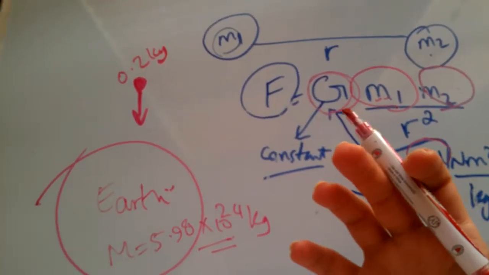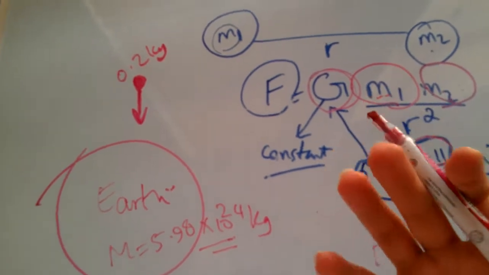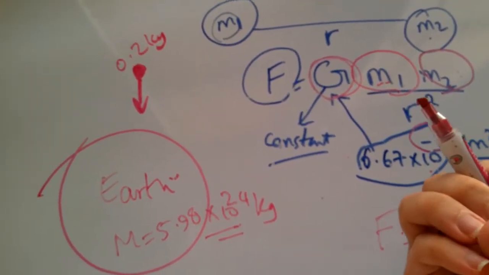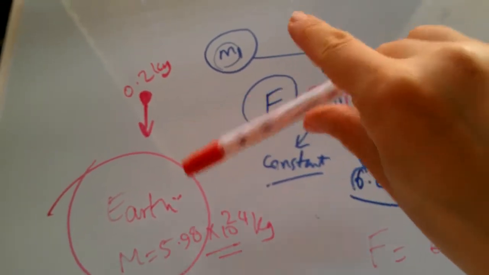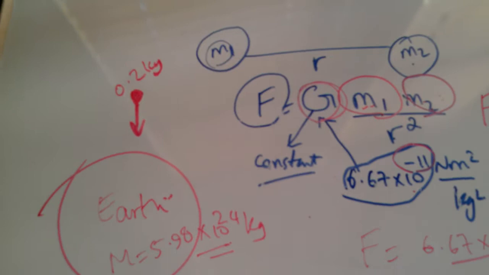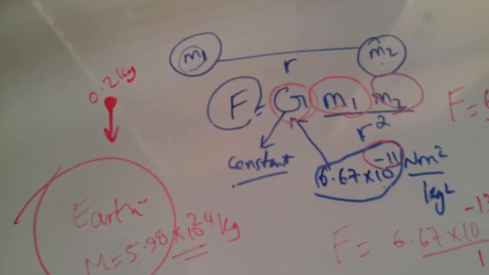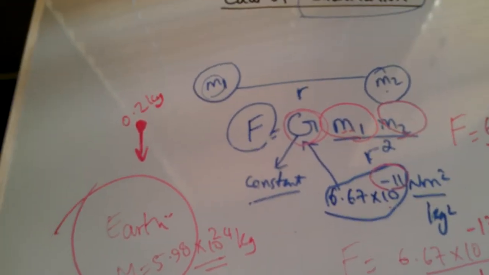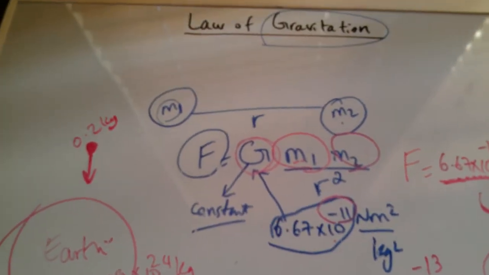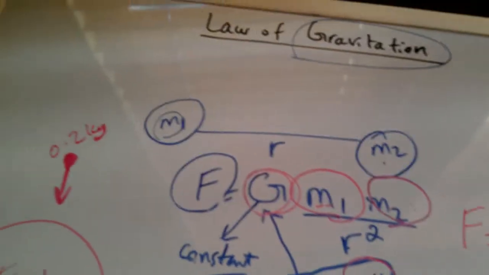Hence, it gives rise to a visible force, let's say. Hence, we actually see the pulling force of gravity from objects to Earth. So this is essentially what the law of gravitation is about.